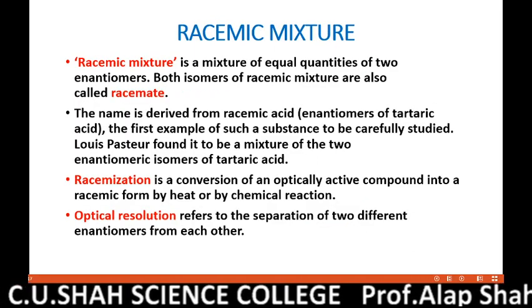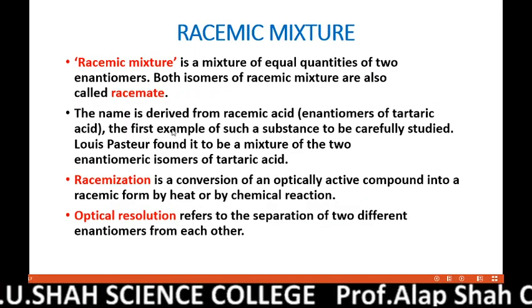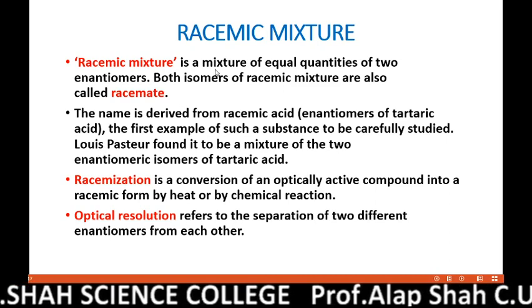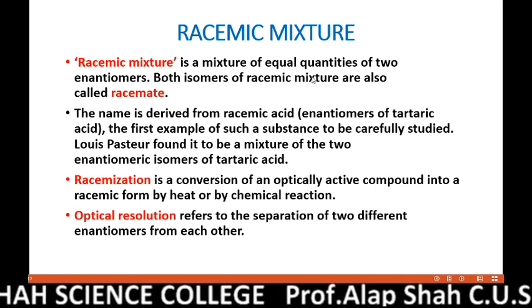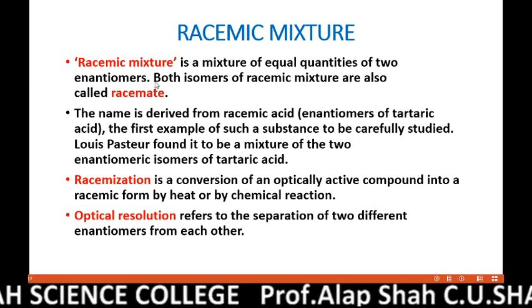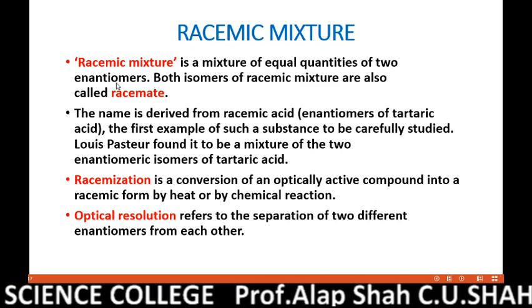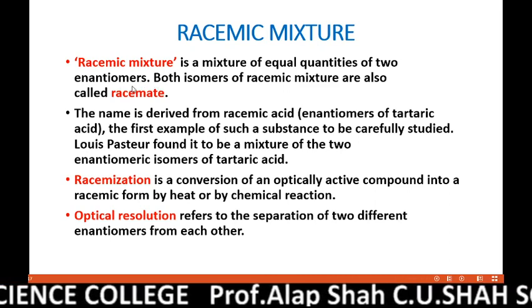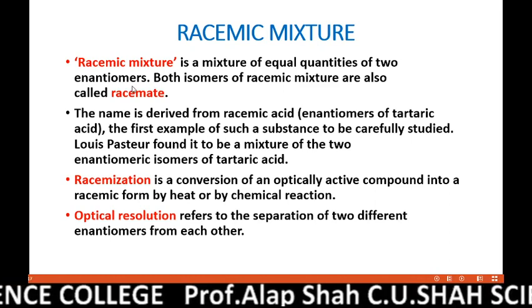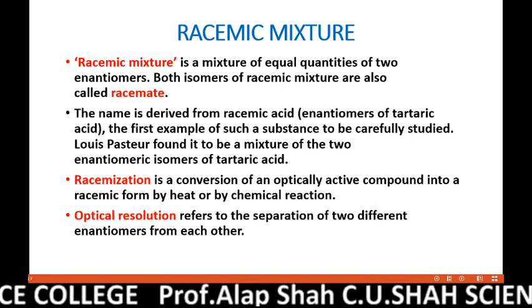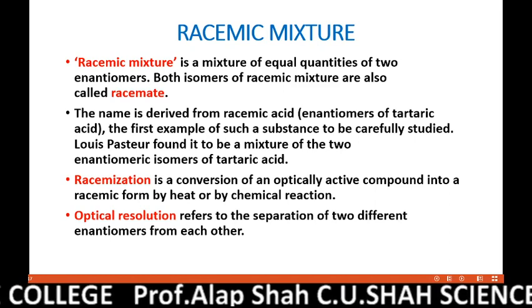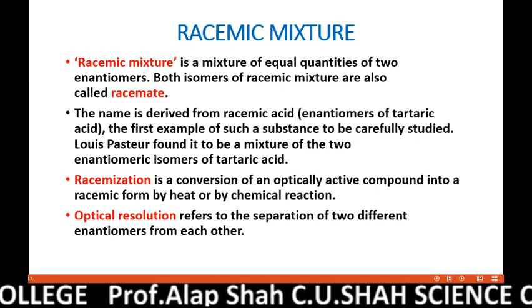Let us move on to the next, racemic mixture. A racemic mixture is a mixture of equal quantities of both enantiomers. So we know that enantiomers are optically active, but when we mix them in the same quantity, what will happen? The resultant mixture, the racemic mixture, will be optically inactive.